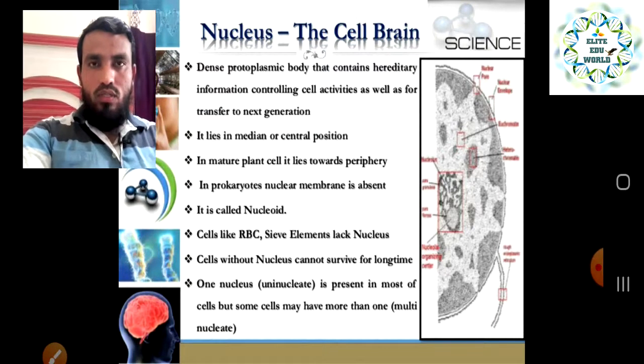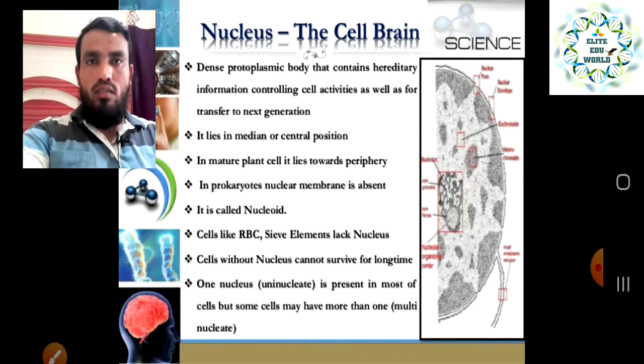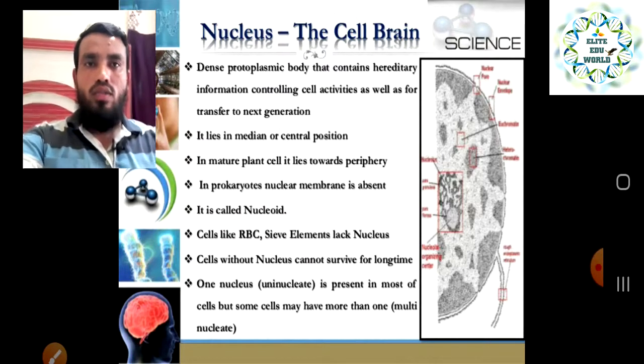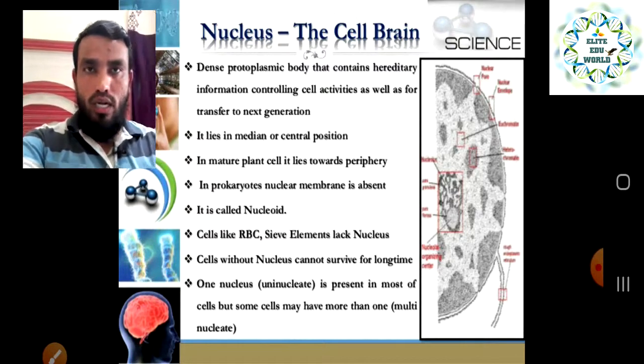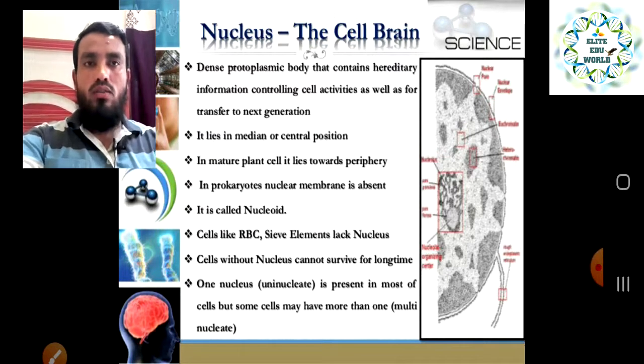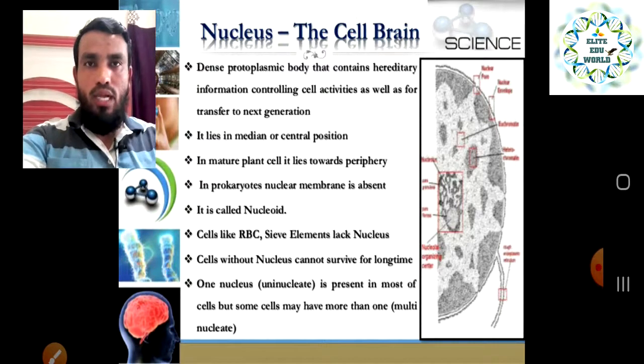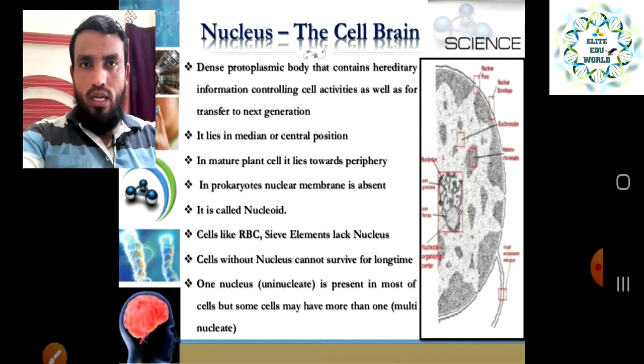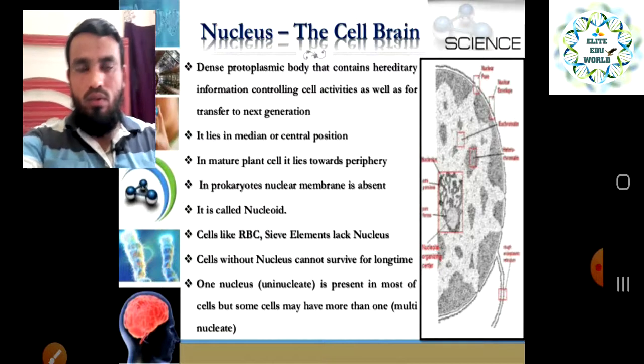We have just studied the cell membrane and cytoplasm, and the next one is the nucleus. These are very basic and important things we have to understand while studying the cell. The nucleus is also called the cell brain. Like in the human body we have the brain, which is very sensitive and decides the orders given to the body, and so many things are decided from the brain.